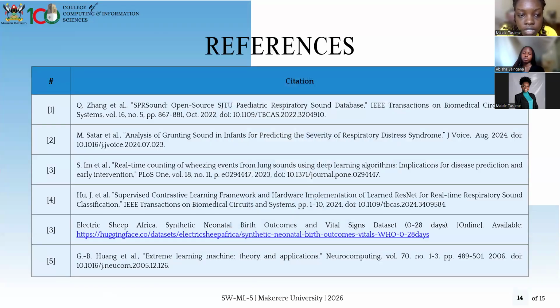So some of the references we worked with are listed here: Zhang et al., Huang et al., Electric Sheep Africa, Sata et al., Im et al., and so on.